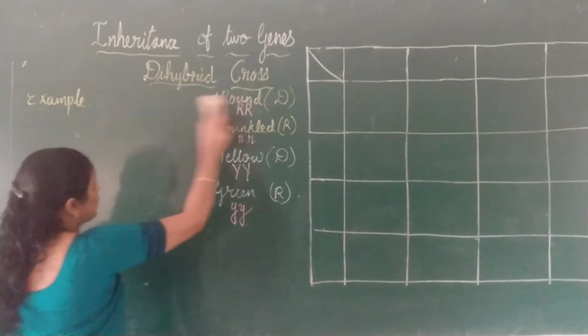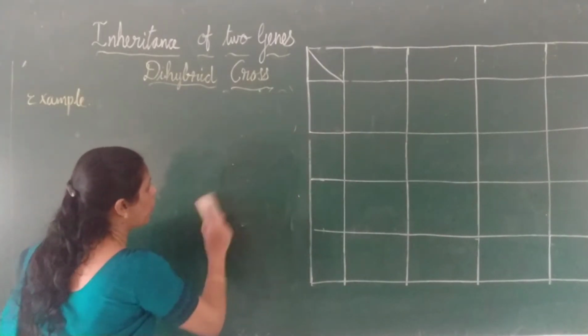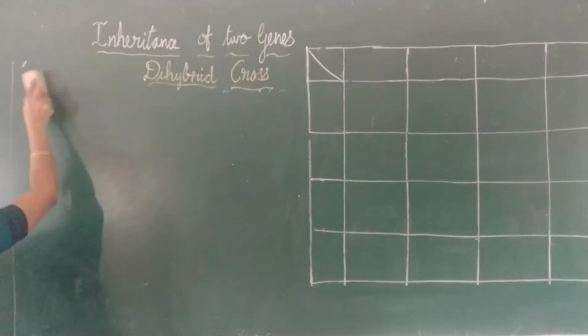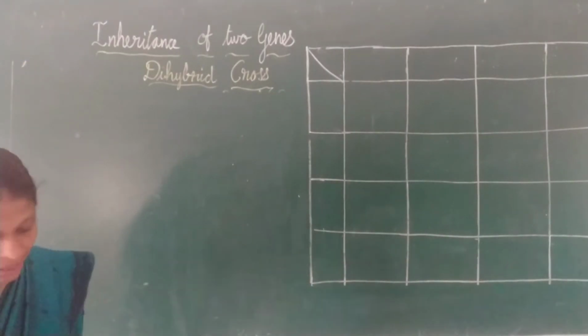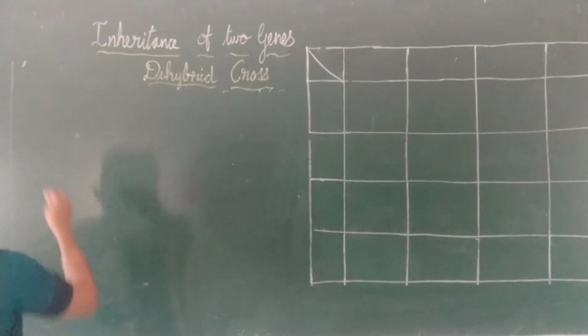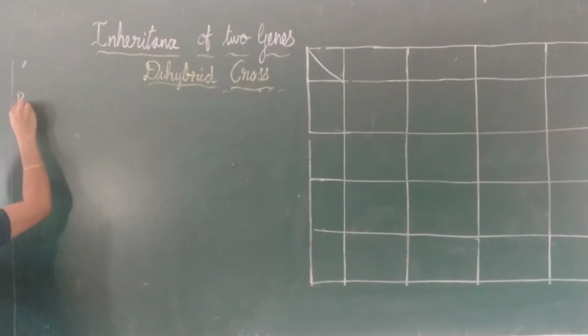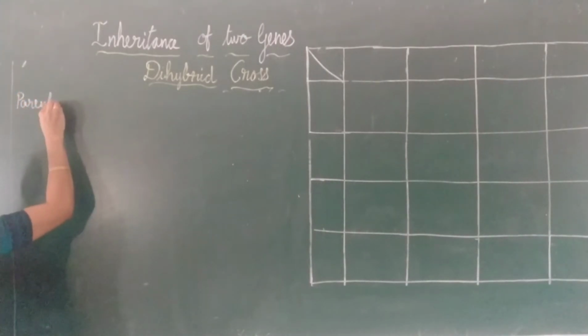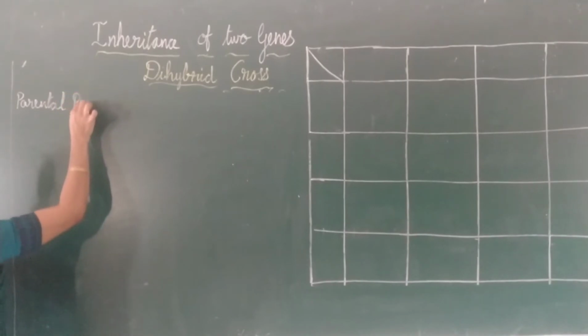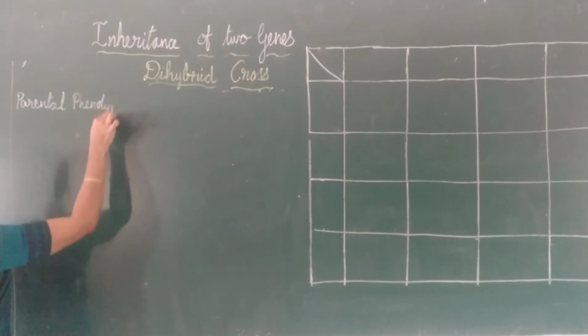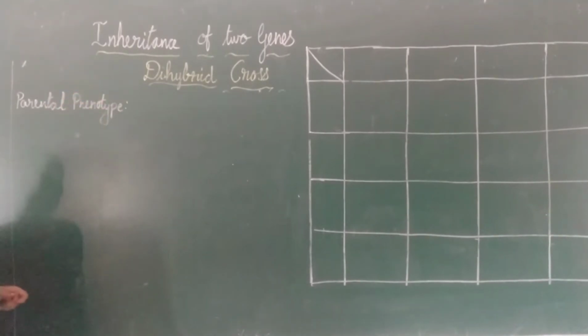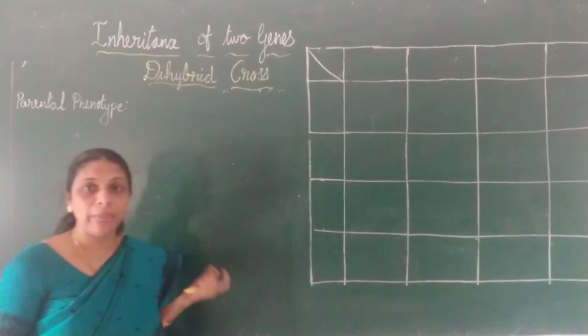So now let us see dihybrid cross, how this cross is done. The steps are the same as we have done for monohybrid cross. Hope you will remember the first step. What is the first step? The first step is always the parental phenotype. So what is the parental phenotype that Mendel selected?